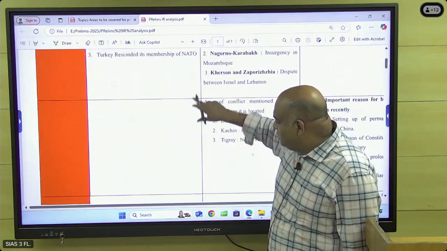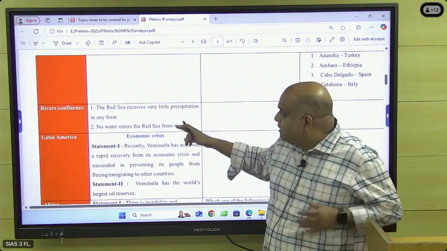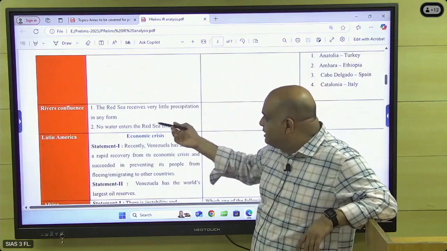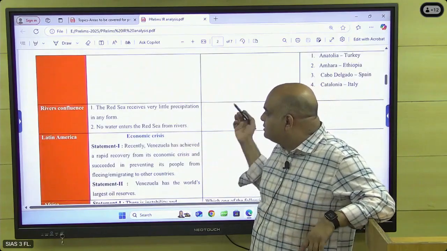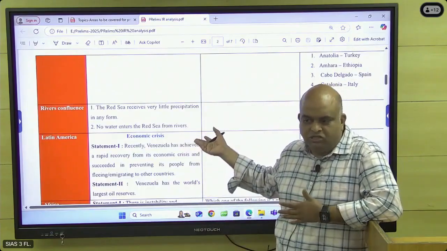And then the next question came based on a river, okay? The Red Sea receives very little precipitation in any form. No water enters the Red Sea from rivers. So this is a geography question, a climatology based question, okay?